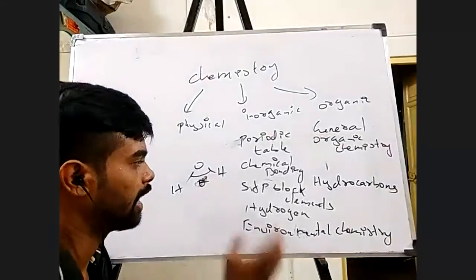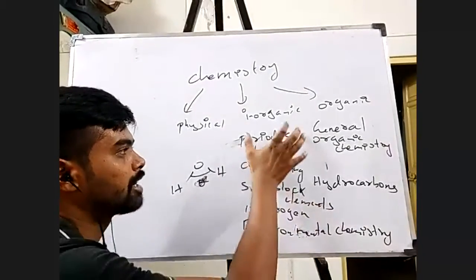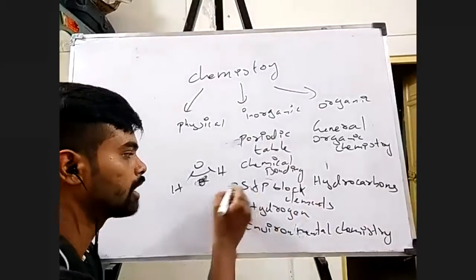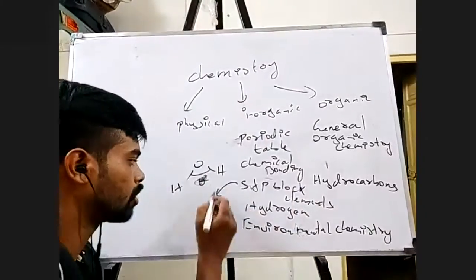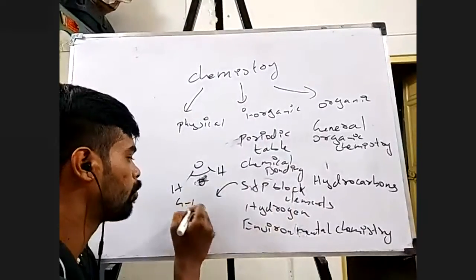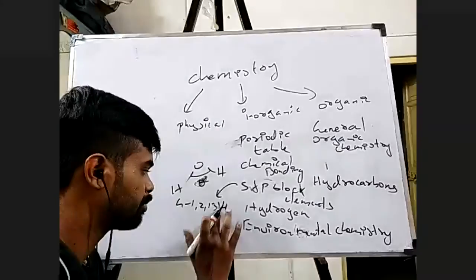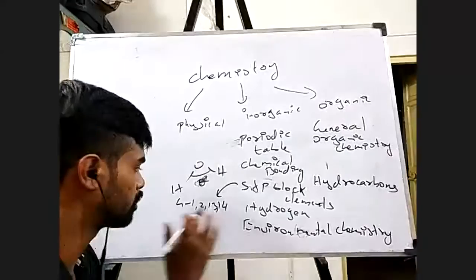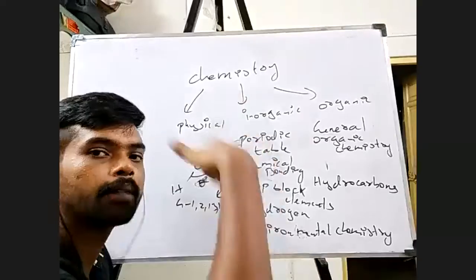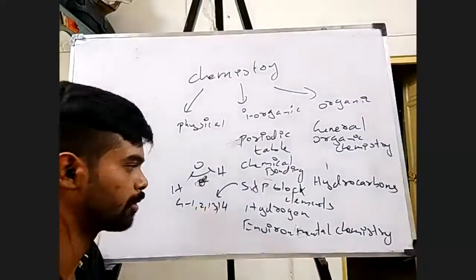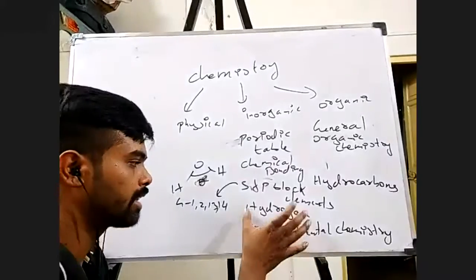Okay, fine. In S and P block elements, I would say it's a continuation of the periodic table, right? So in this, we know there are group numbers, isn't it? So in this, I will be studying groups 1, 2, 13, and 14. I'll be going in depth into these four groups: groups 1 and 2, and on that side groups 13 and 14.